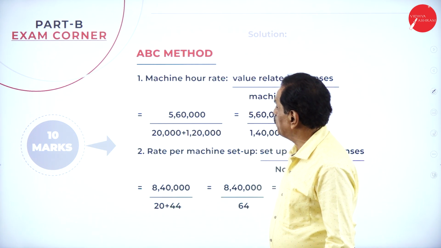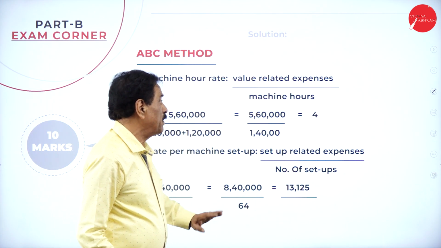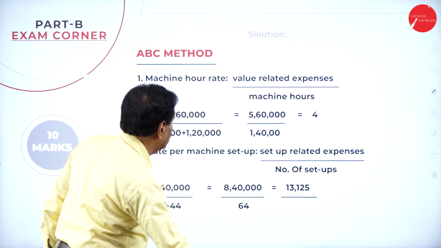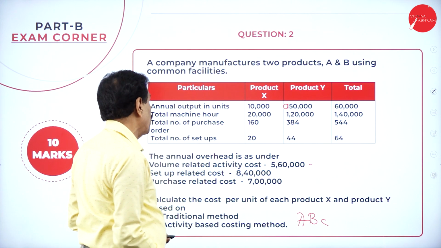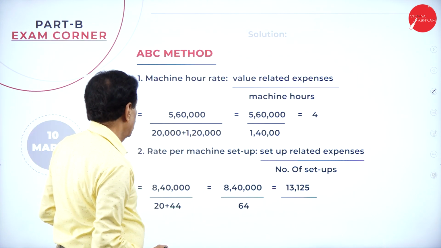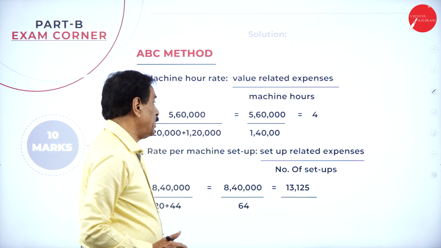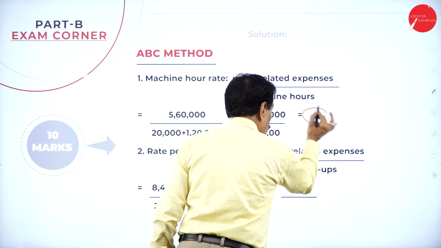Then the activity based method is considered. For the machine hour rate, the value related expenses divided by machine hours. If we see the activity cost, it is 5,60,000. Number of hours, product A 20,000 hours, product B 1 lakh 20,000 hours. 5,60,000 divided by 1,40,000 is a machine hour rate of 4 rupees.